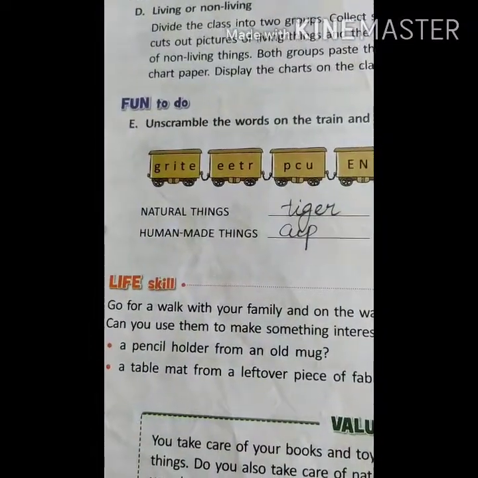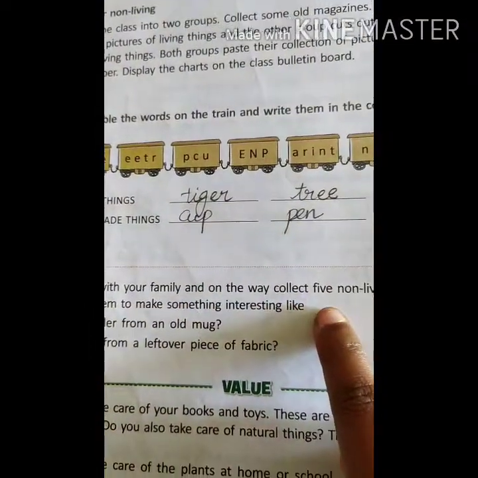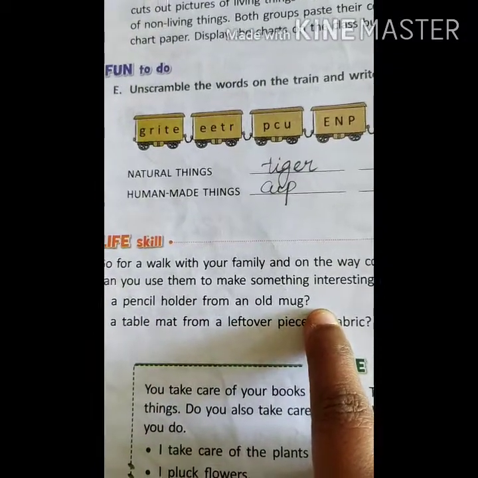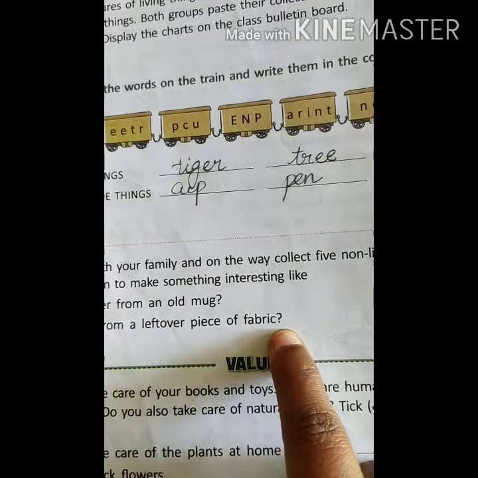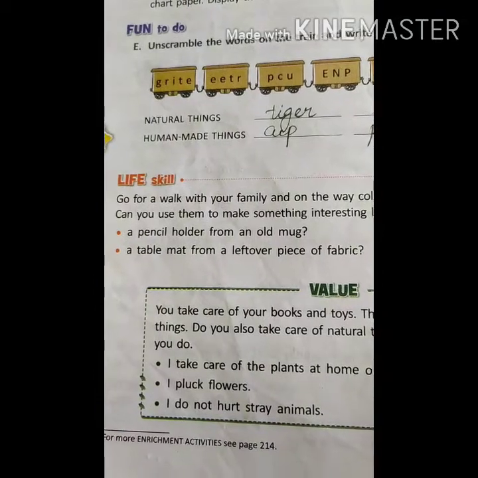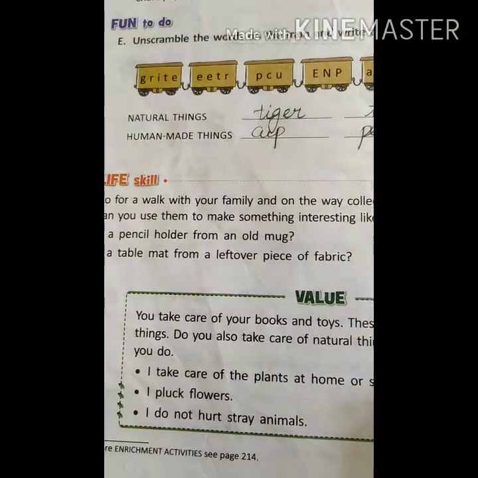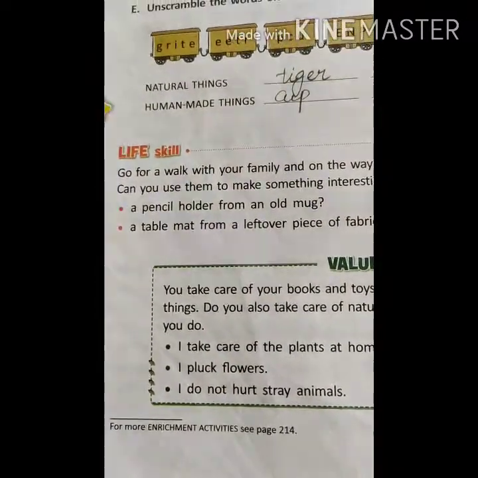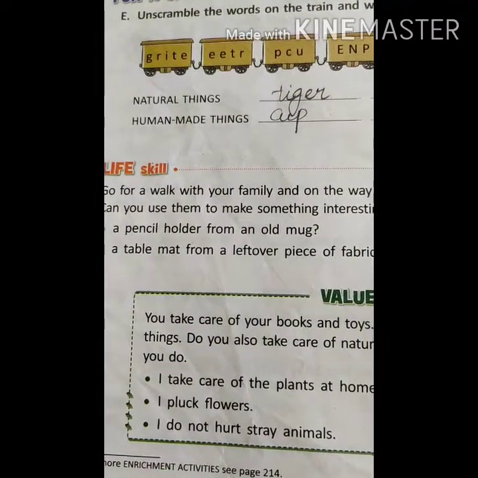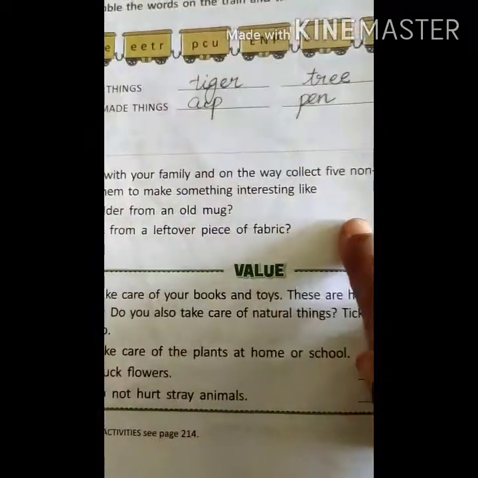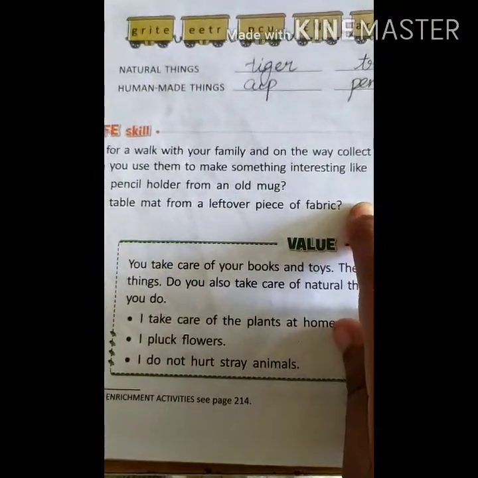Next. Go for a walk with your family. On the way, collect 5 non-living things. Can you use them to make something interesting, like a pencil holder from an old mug, or a table mat from a leftover piece of fabric? Yes, you can do it. When you are going out, you can take leaves and prepare a decorative item. A pencil holder you can prepare from an old mug or bottles. A table mat you can prepare from fabric, but it will take time. You can take the help of your parents.